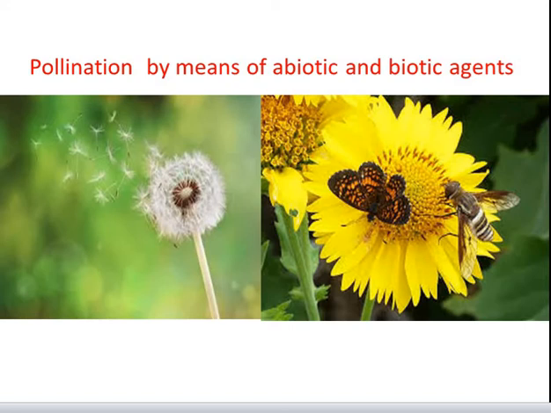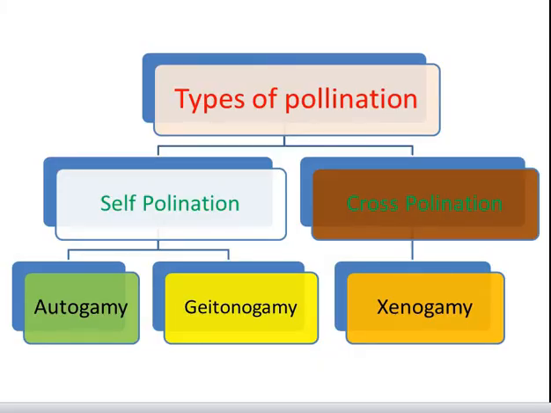Here both flowers and visitors are mutually benefited. Flowers feed the visitors, exploiting their mobility for pollination and also for the seed dispersal. Basically, pollinations are classified into two groups: self-pollination and cross-pollination. Self-pollination is a type of pollination which occurs in a single flower or two flowers on a single plant. Self-pollination results in inbreeding or selfing.